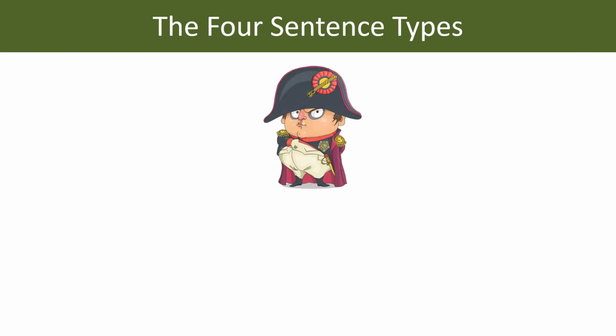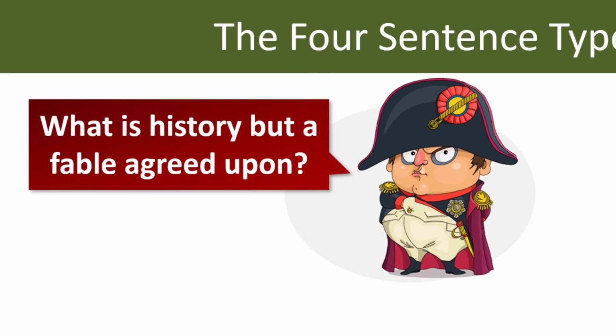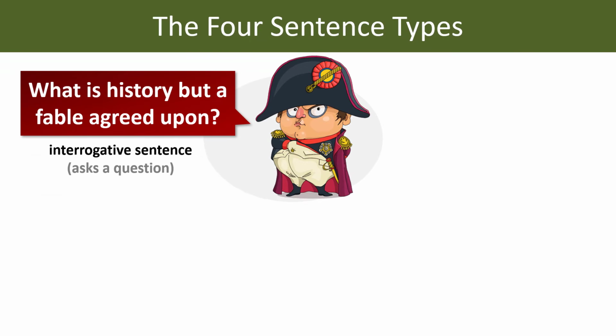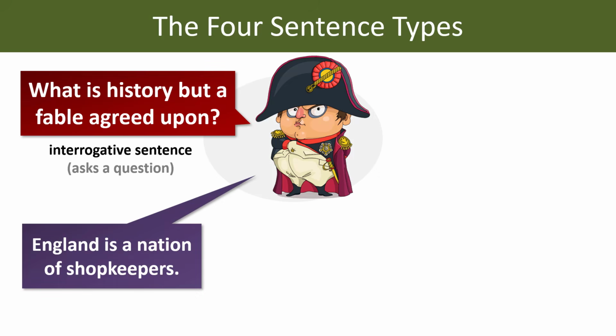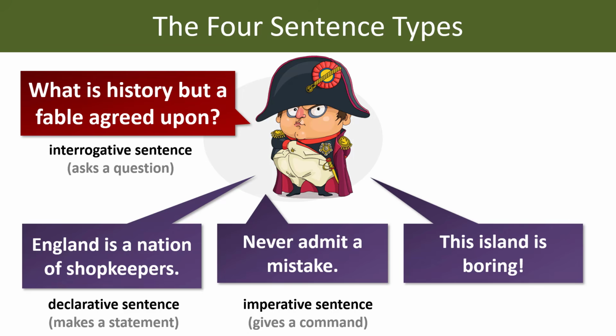So here is Napoleon Bonaparte. And here is a quotation from him. What is history but a fable agreed upon? This is a question. It's an example of an interrogative sentence. Here is another quotation. England is a nation of shopkeepers. This is a statement. It's a declarative sentence. Never admit a mistake. This is a command. It's an imperative sentence. This island is boring. That expresses emotion. It's an example of an exclamatory sentence.